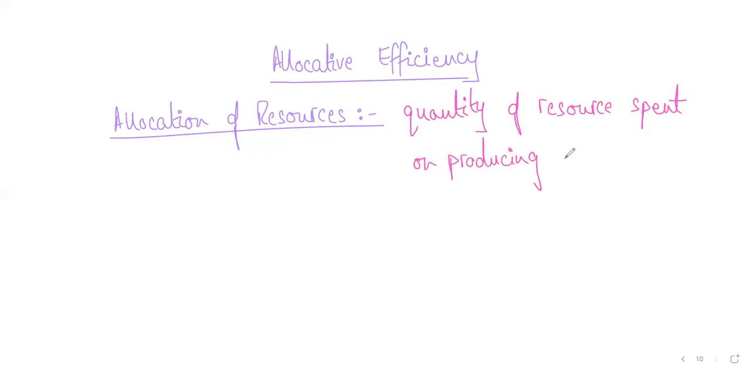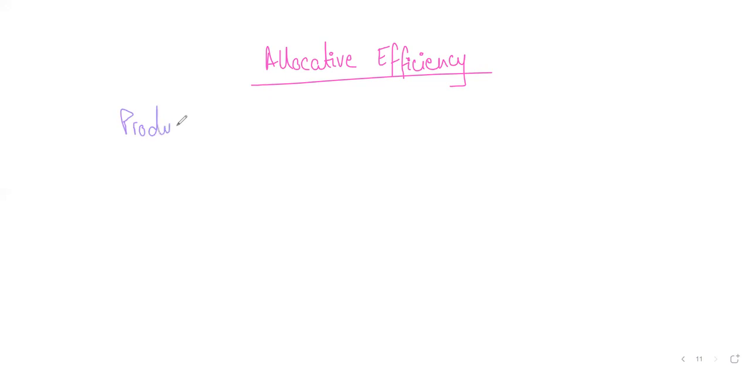Okay. Now, what does allocative efficiency mean then? It can be a good or a service, right? Whenever we say good, we mean both good or a service. Quantity of resources spent on producing a good or service, that is allocation of resources. Now, the definition of allocative efficiency says, write this down first, and then I'll explain to you. Allocative efficiency says producing goods that are most wanted or most needed, right? And I'll give you some examples for you to understand. Producing goods that are most wanted or most needed, and producing these products in the right quantities.